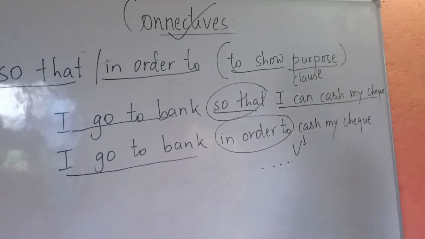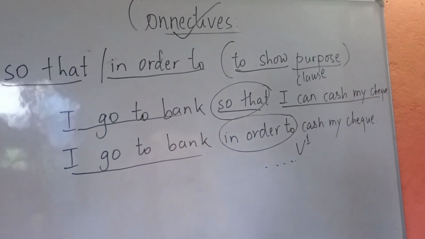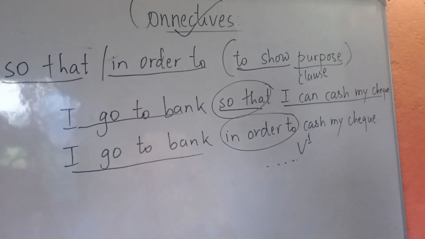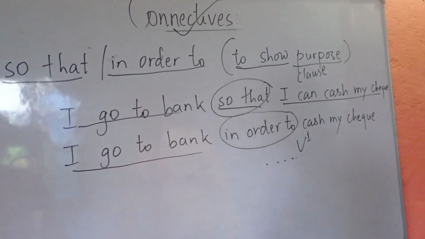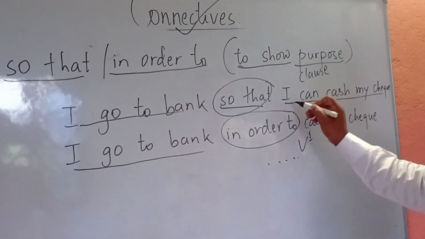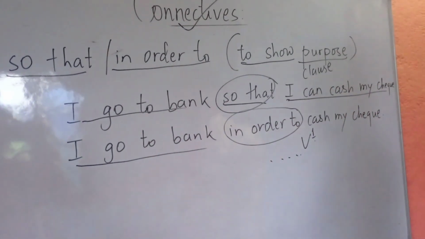So let's say once again, I go to bank so that I can cash my check. I go to bank in order to cash my check. Here is a verb, here is a full clause. Okay, that's it.